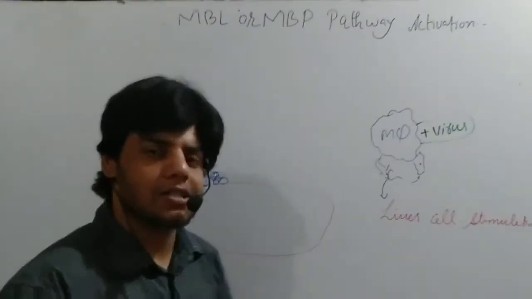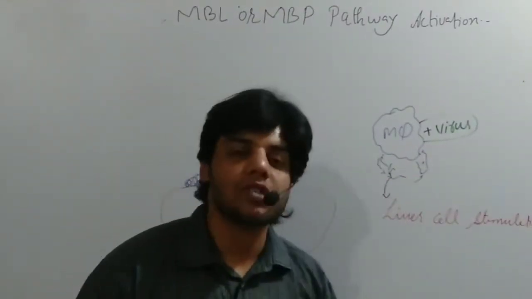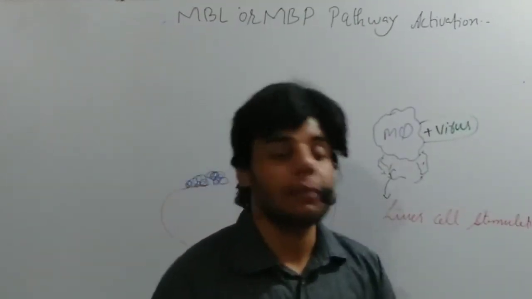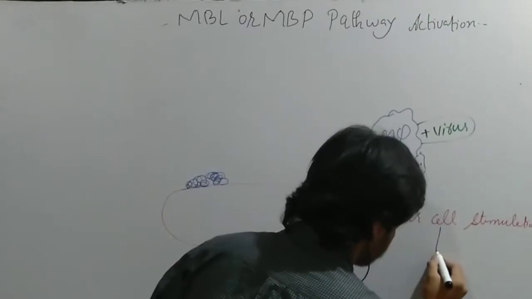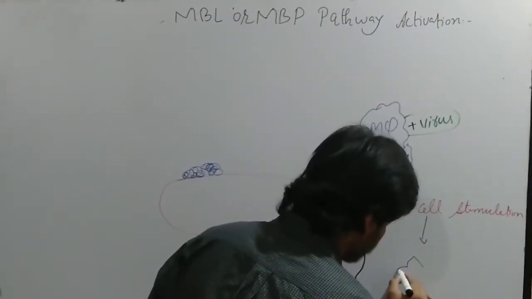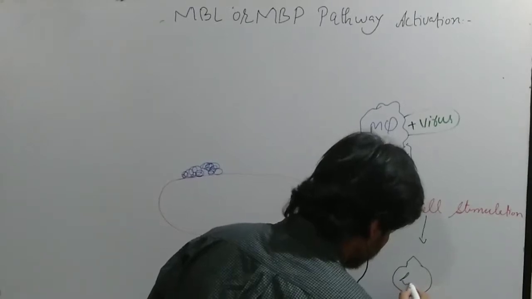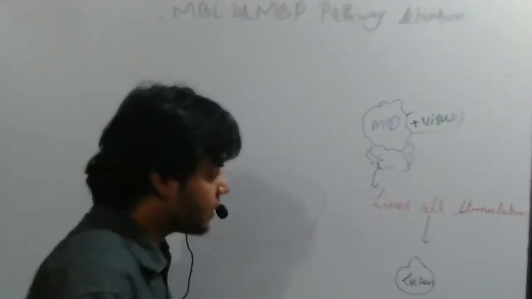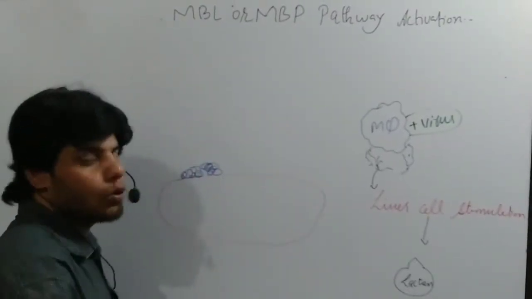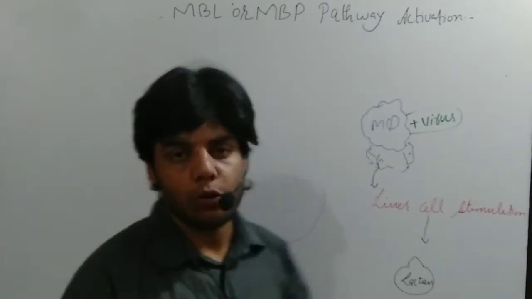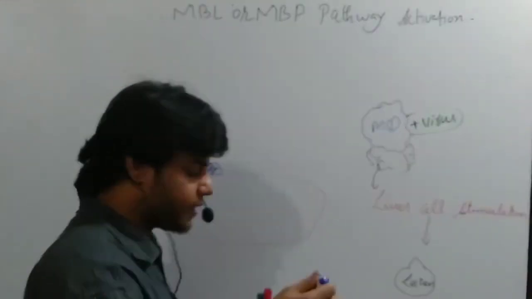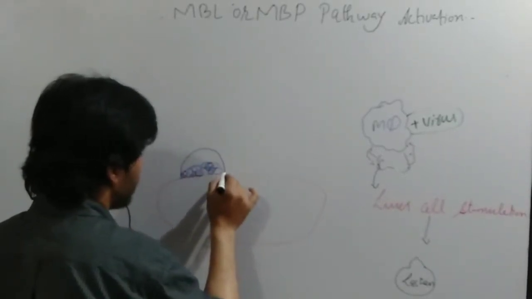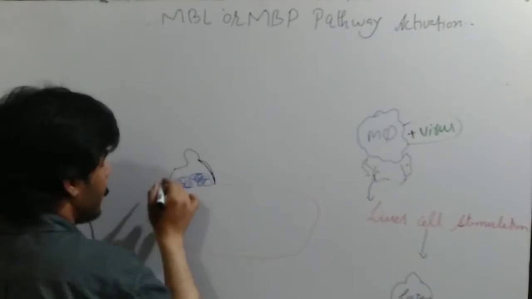Now once the liver cells are stimulated by the chemicals secreted by the macrophages, these liver cells then produce the lectin proteins. So let's say these are the lectin proteins. Now once we get the lectin proteins, they bind to this Mannose sugar molecule which is present on the bacterial surface. So let's say this is the lectin.